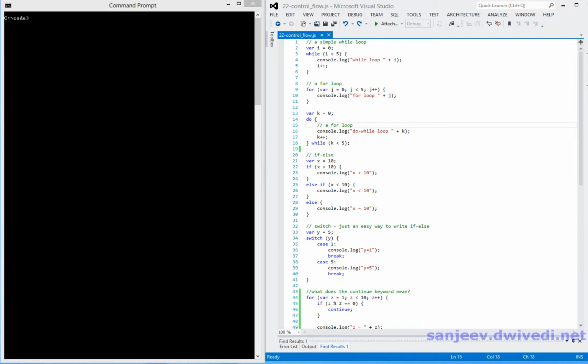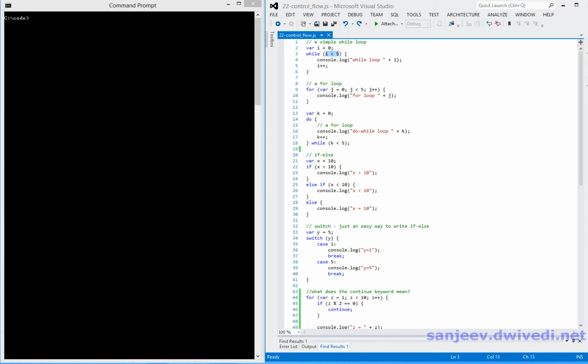Now let's look at the three different kinds of loops here. The first one is the while loop. A while loop runs while the Boolean expression supplied to it remains true. So here initially we made the variable I equals 0, and then here we are evaluating whether I is less than 5. Since I is indeed less than 5, it will enter what is called the body of the loop. All loops have this concept of a body which starts with a curly brace and then finishes up with the ending curly brace. So we enter the while loop because this condition is true, then we do whatever is in the body of the loop, we finish up, and then we go back and evaluate the Boolean expression again.